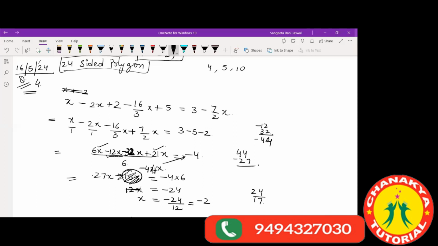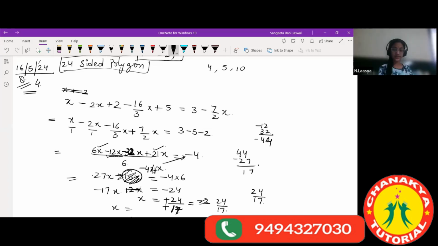Just a second, let me do this first. So 44 minus 27, this is 27 minus 44. How much is this? 7 and this is 17. So this is minus of 17x. So your x will be minus 2 by 17. Yes, minus minus can be cancelled. This is minus also, so minus can be cancelled. So it's 24 by 17.